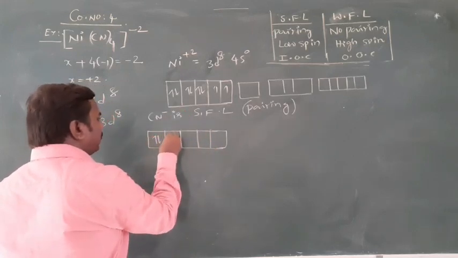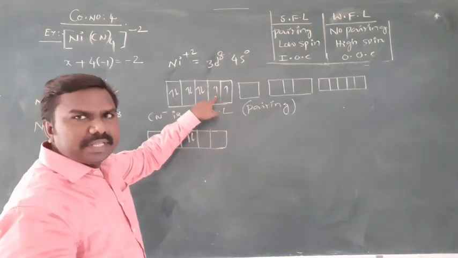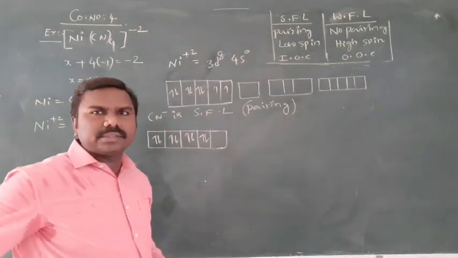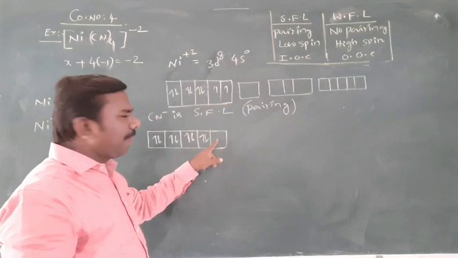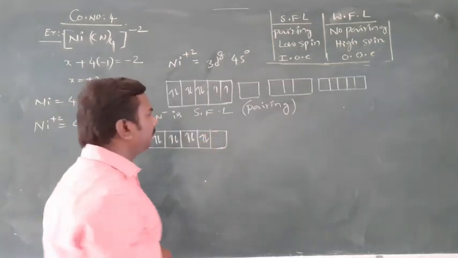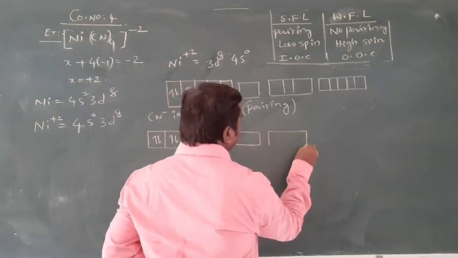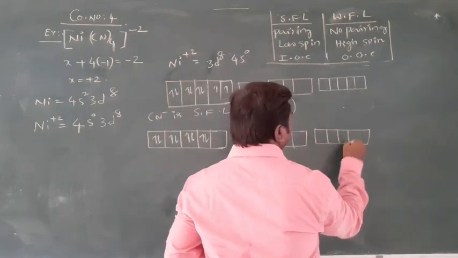These already paired, and this electron entered into this orbital to pair. One empty orbital is available, and it is 4s, and these are 4p.